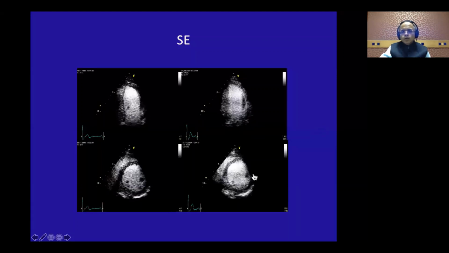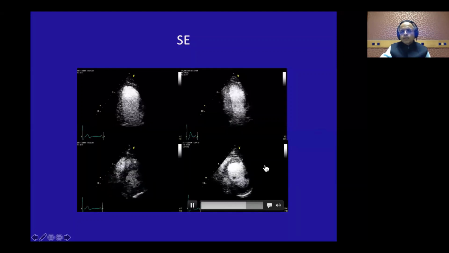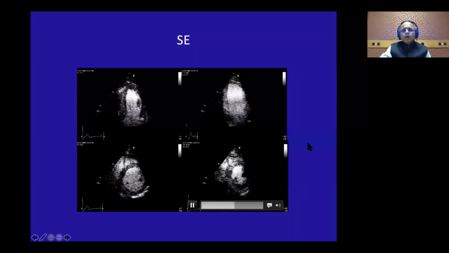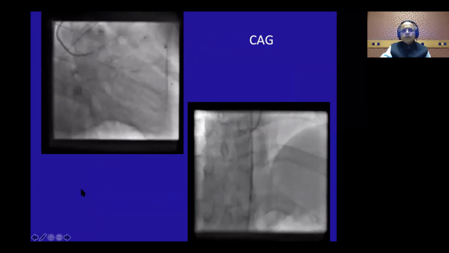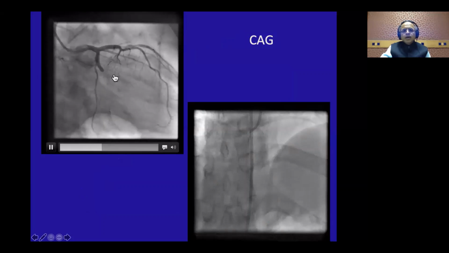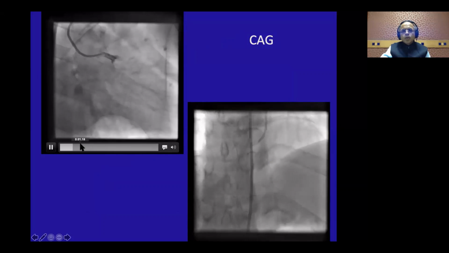Okay. So also you can see in the short axis view here, look at the thickening of the septum and no thickening at the posterolateral wall. So this looks to be a circumflex territory, and probably there was some tethering with the anterior wall. So let us look at the angio and look at this. The circumflex is completely cut off. Actually, it is completely thrombosed.